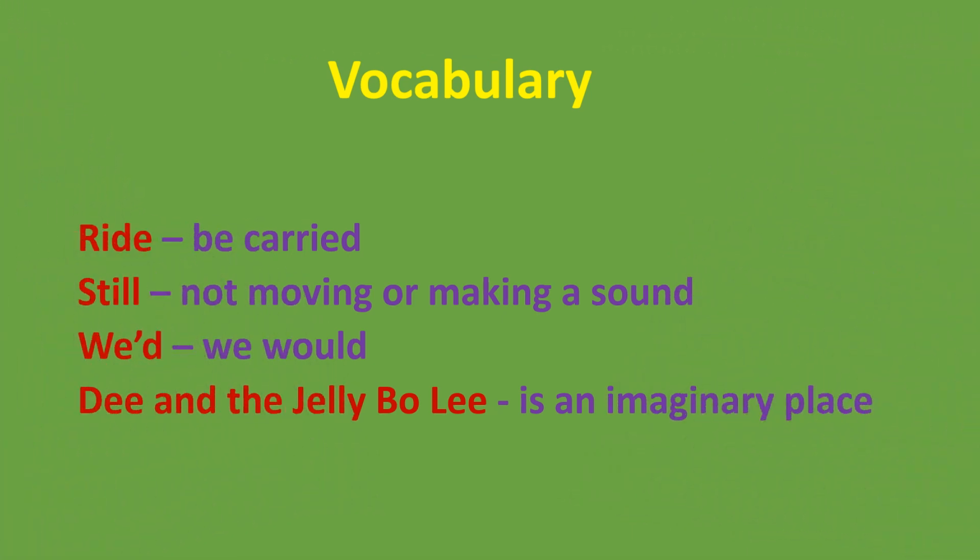Now, let's look at the vocabulary, the difficult words from stanza 2. What is ride? Ride is being carried. What is still? Not moving or making a sound. We'd, which we consider as a contraction, can be expanded as we would. Dee and the Jelly Bolly is an imaginary place, which is created by Edward Lear in his poem The Duck and the Kangaroo.